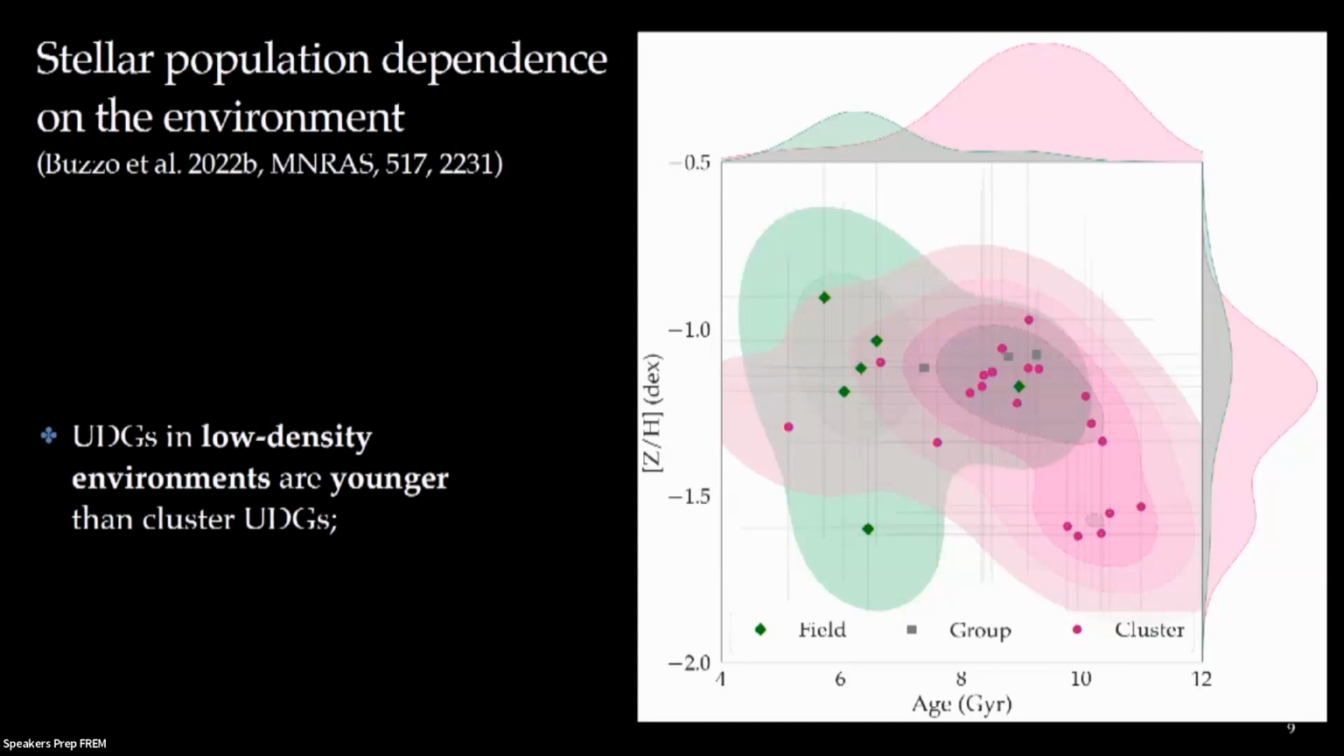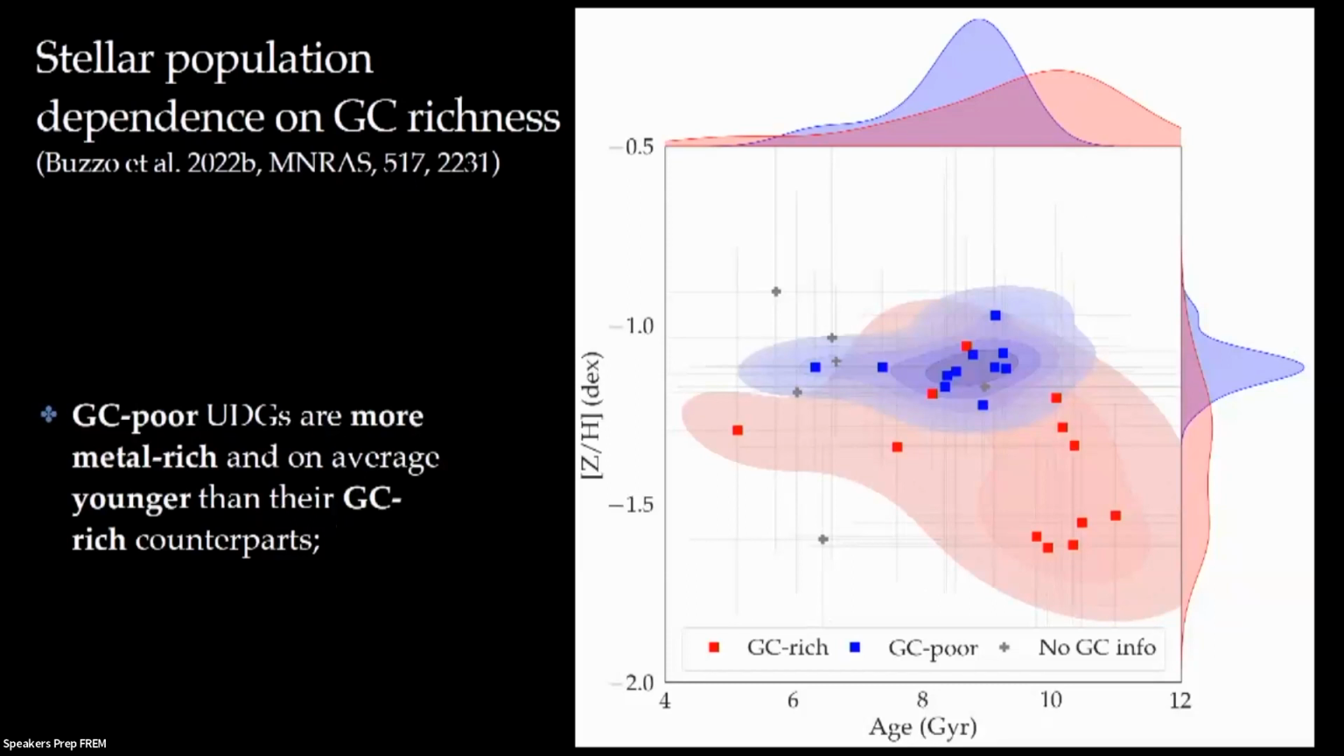So here I'm showing you the age-metallicity plane, where the galaxies are split into field in green and cluster in red. What you can see is that UDGs in the field are systematically younger than their cluster counterparts. If we look at this exact same plot, but this time color-coded by the globular cluster richness of the UDGs, what we see is that GC-poor UDGs, shown in blue, are systematically more metal-rich and younger than the GC-rich counterparts. This is something that we were not expecting, and we were quite surprised to find it.